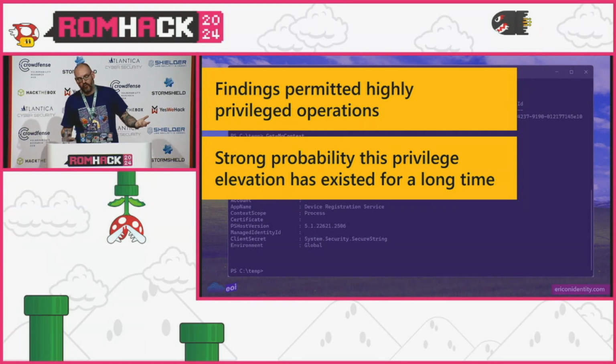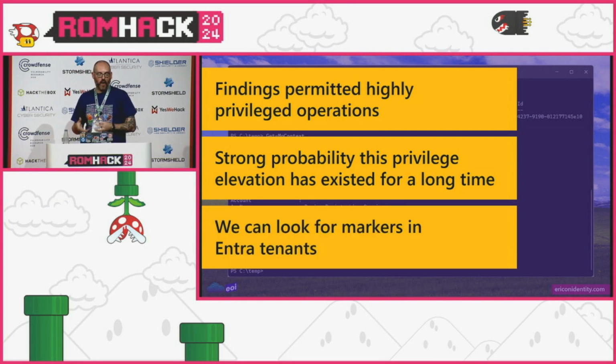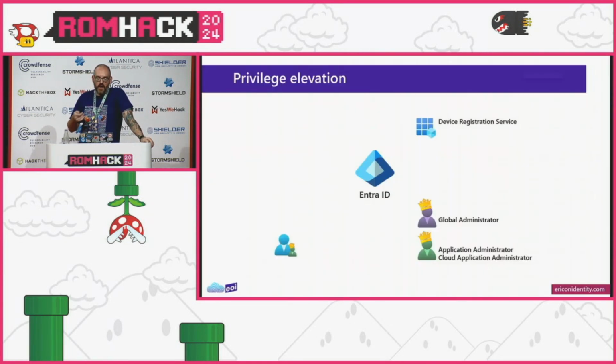Device registration service has been around for as long as joining devices to Azure AD has been. But we can look for some markers in Entra tenants, so going a little blue here. My concern around this, going back to this diagram in particular, is that for a lot of organizations, with the fancy animation where the crown falls off the application administrator role here, a lot of orgs don't treat app administrator as tier 0, they treat it as tier 1 or no tier at all.